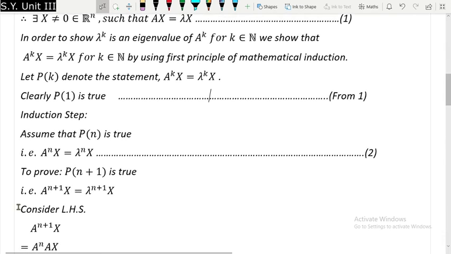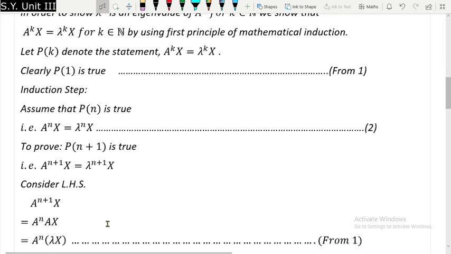So A raised to n plus 1 can be written as A raised to n Ax, but this Ax is lambda x, so you get this term. Now since lambda is a real number, it can be shifted anywhere, so I can shift it to the left.